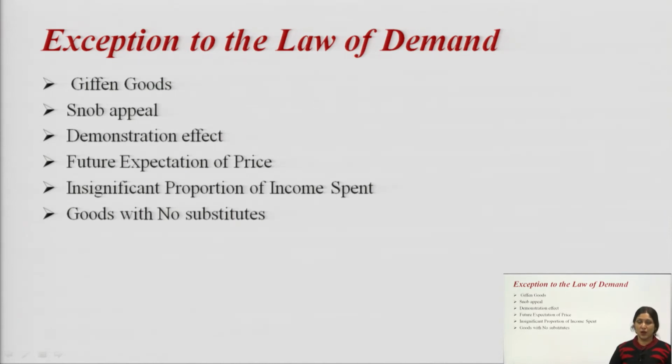Then comes insignificant proportion of income spent. Here it means that there are some commodities on which we spend a very small amount of our total income. So, even if there is a significant increase in the price of those commodities, our demand does not change. Suppose our total income is 50,000 per month. From that income, if we spend rupees 10 or 15 on a product like a matchbox or salt, then even if the prices of those products increase, we won't reduce our demand.